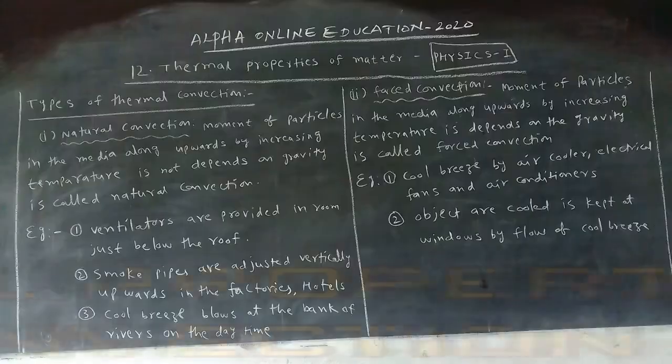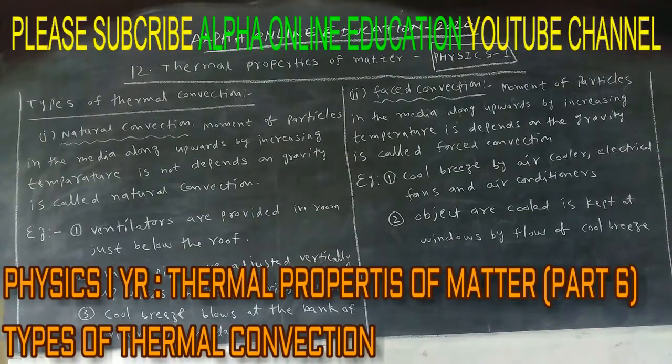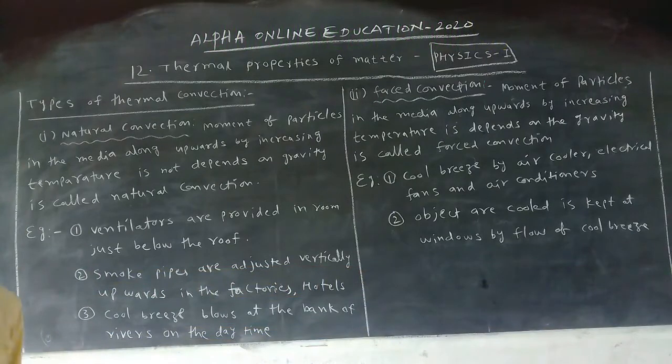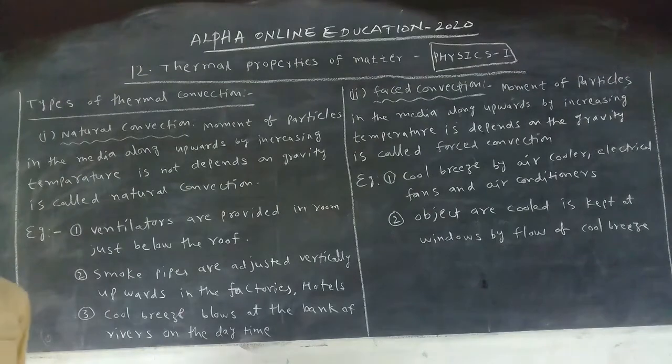Okay. Thermal convection. We know thermal convection. What is thermal convection? Heat is transferred from high temperature to low temperature by change of position of the particles in the medium. The particles change their position from where to where? From high temperature to low temperature. Particles change their position.